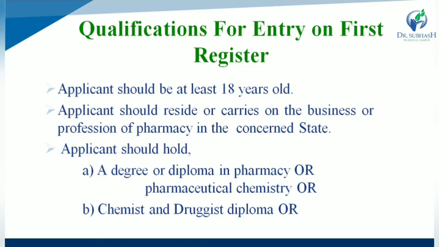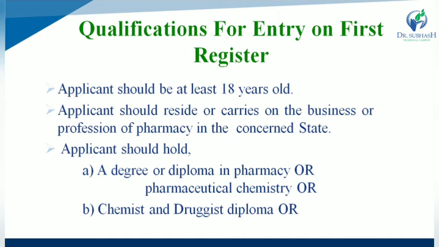Steps for first register. Second one, what are the qualifications required for entry on first register? First one, the applicant should be at least 18 years old, and should reside or carry on the business or profession of pharmacy in the concerned state, and should hold a degree or diploma in pharmacy, otherwise pharmaceutical chemistry, or a chemist and druggist diploma.